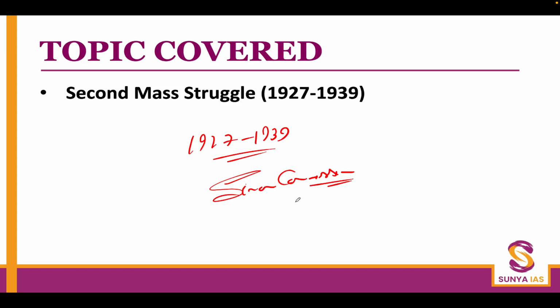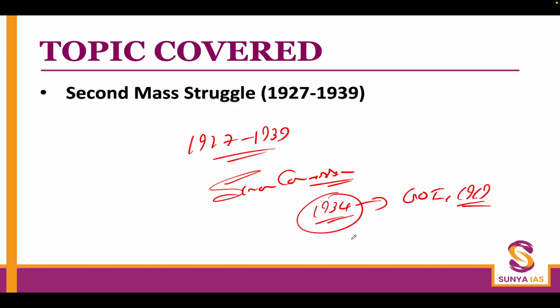movement. Then all three Round Table Conferences, the Lothian Committee recommendation, the Poona Pact, the Government of India Act 1935, and its impact in the form of the elections of 1934, which happened in line with the Government of India Act 1919, and the provincial elections which happened in 1937. So all those things were discussed in this lecture only.